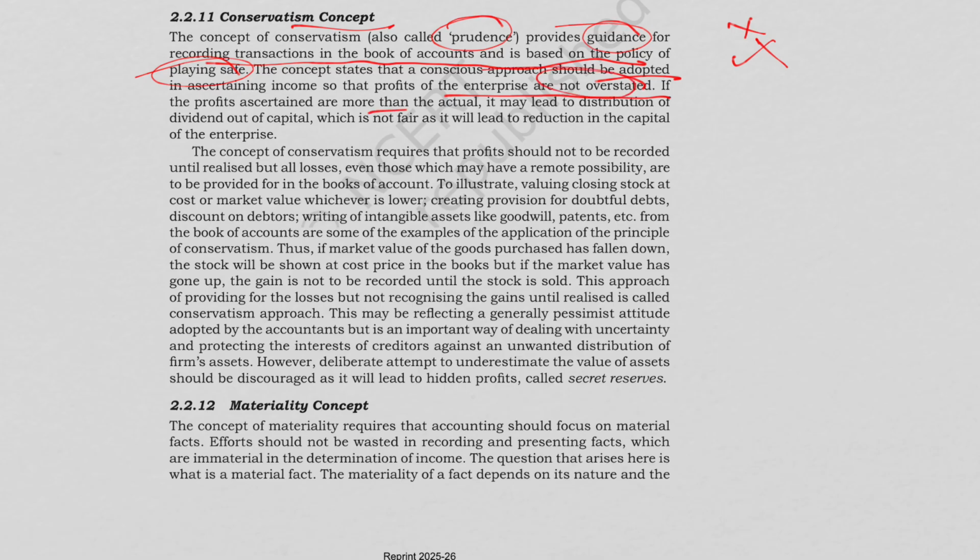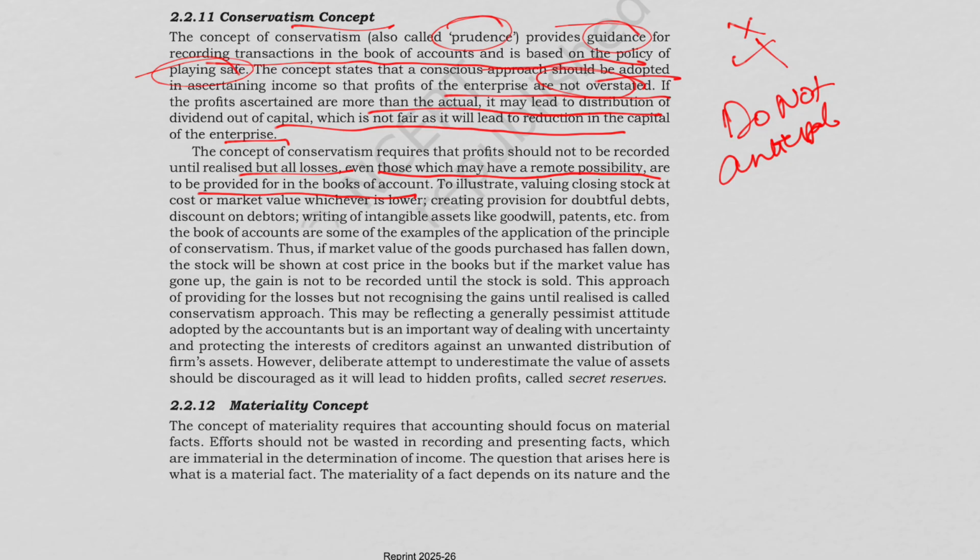If the profits are shown as more than their actual, it will lead to distribution of dividend out of capital, which is not fair because it will lead to reduction in the capital of the enterprise. The concept of conservatism requires that profit should not be recorded until realized, while all the losses, even those which have a remote possibility, are to be provided for in the books of accounts. In simple words, do not anticipate profits, but provide for all the losses.